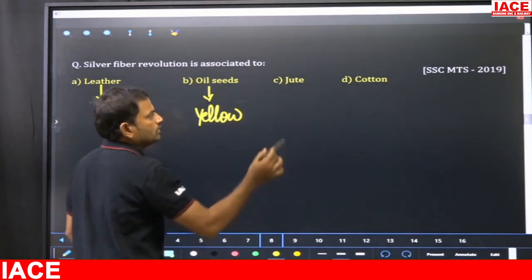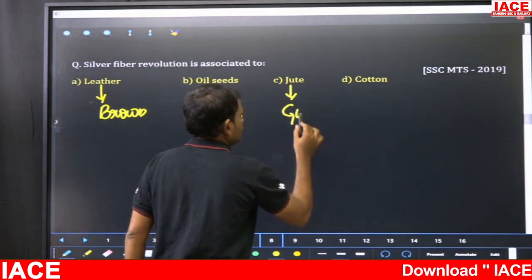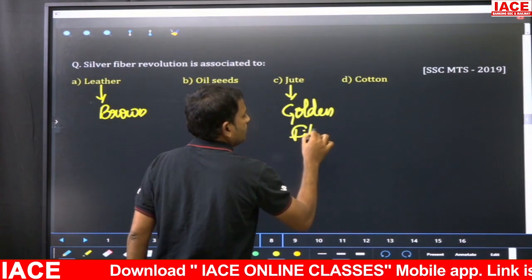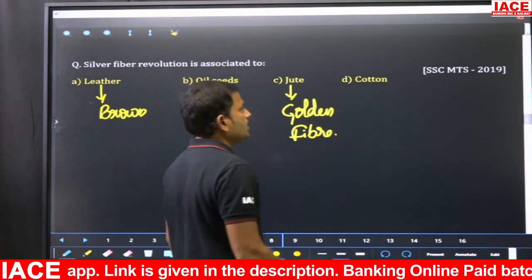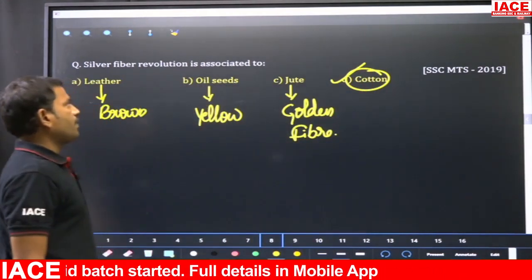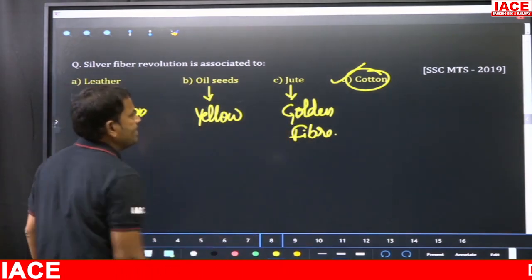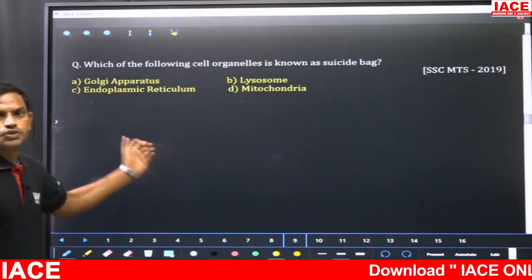And for jute, it is called the golden fiber revolution. So next one, cotton revolution. The cotton revolution is related to what? The silver fiber revolution, right? So the answer is option D, right? Now here comes the next question. Get ready. Your time starts now.